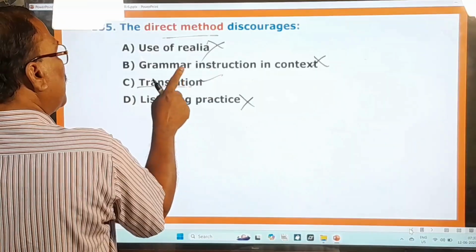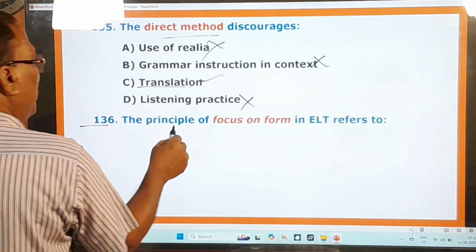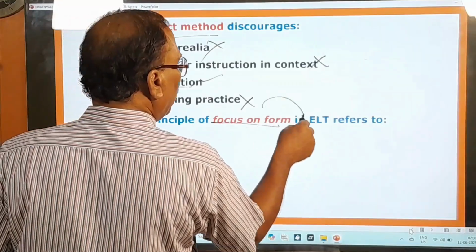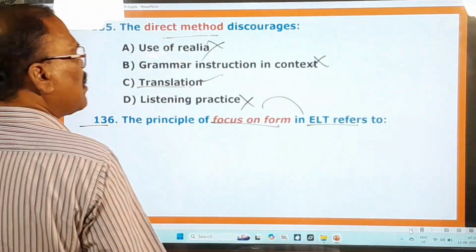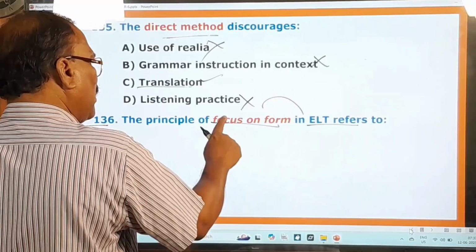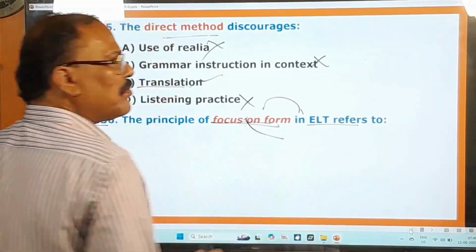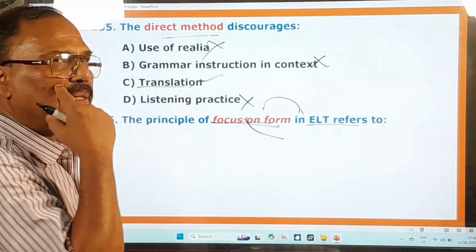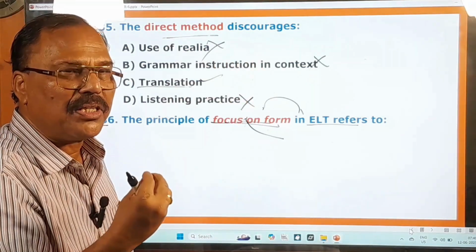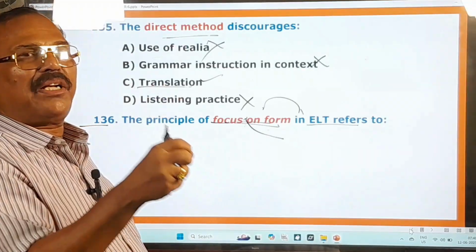So this is discouraged by this method, right? You go to the next question. 136th question. The principle of focus on form in ELT refers to... What is this focus on form in ELT? What does this focus on form refer to? So this focus on form is nothing but drawing the learner's attention to specific language features such as grammar and vocabulary.